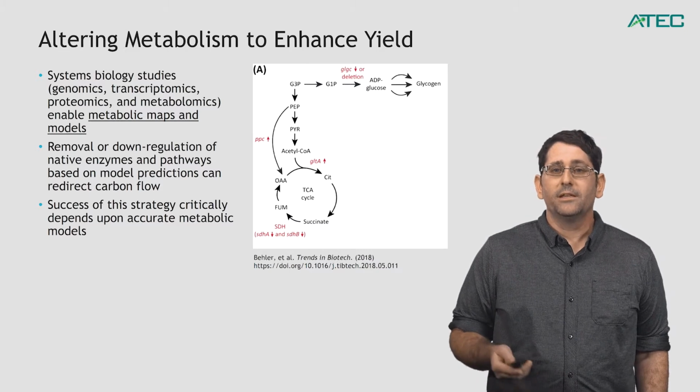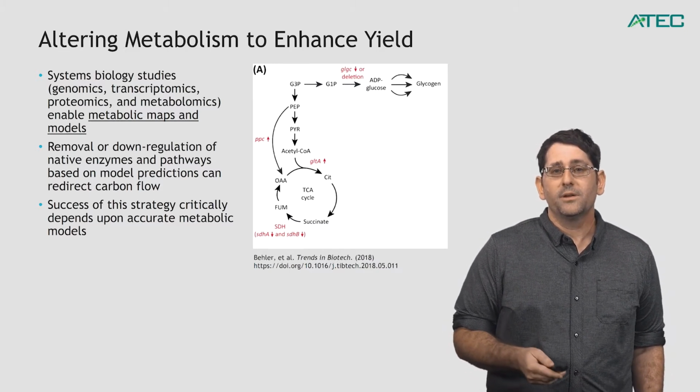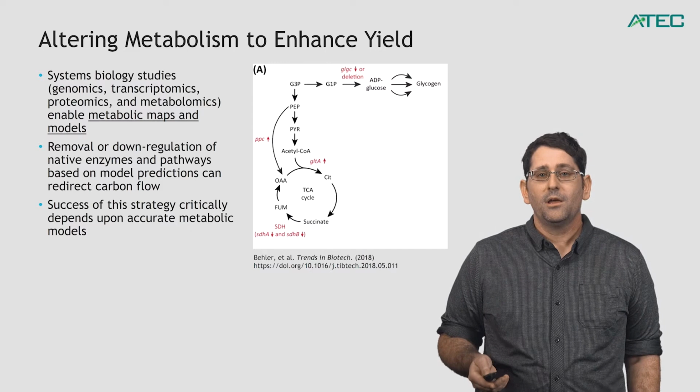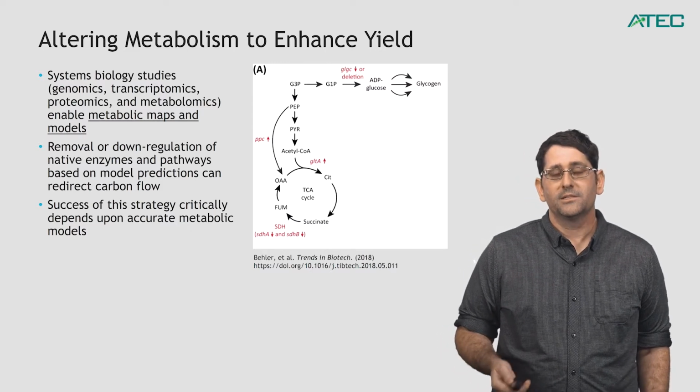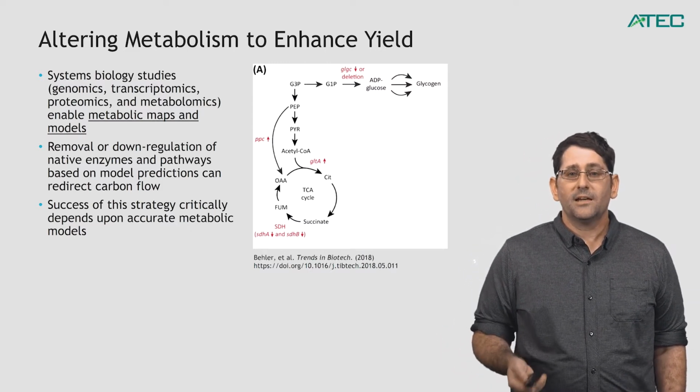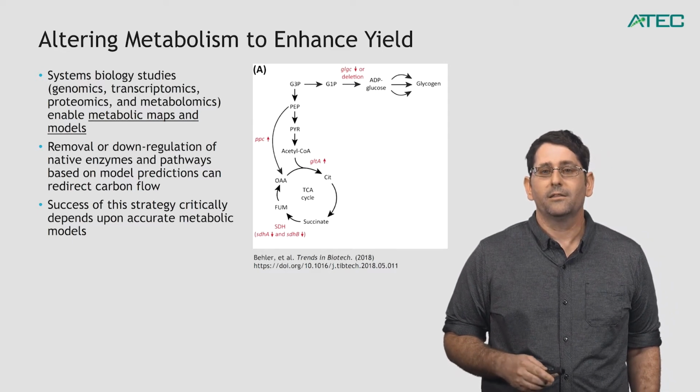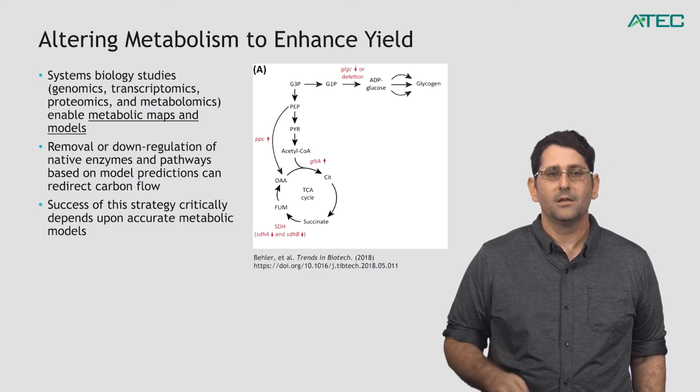So as an example, in this figure, you can see that some carbon is going to be flowing towards glycogen at the top, whereas other carbon is going to be flowing down towards the TCA cycle to be able to make succinate, which was actually the product that this particular group wanted to enhance.